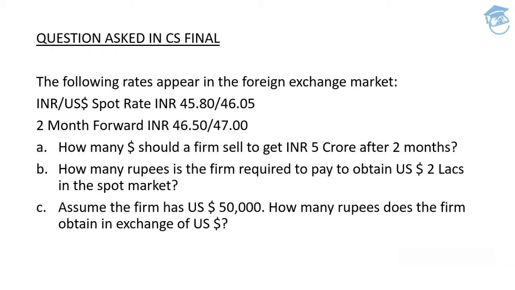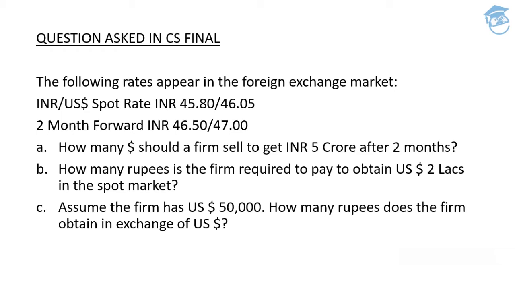Now, the first part is basically asking us that we have got some amount of dollars in our pocket, and we need 5 crore rupees after 2 months. Then how many dollars do we need to shed out of our pocket in order to get 5 crore rupees in our pocket after 2 months? So it has been mentioned in the question itself that the 2-month forward rate is INR 46.5, that is bid, and 47, that is ask.